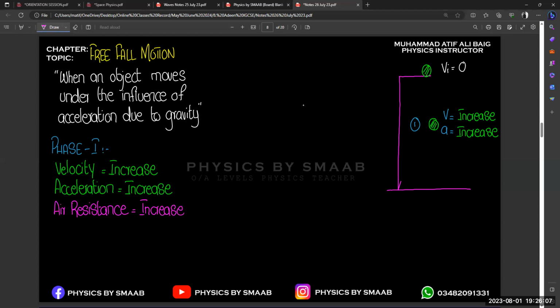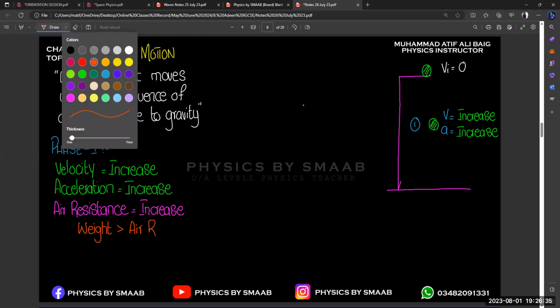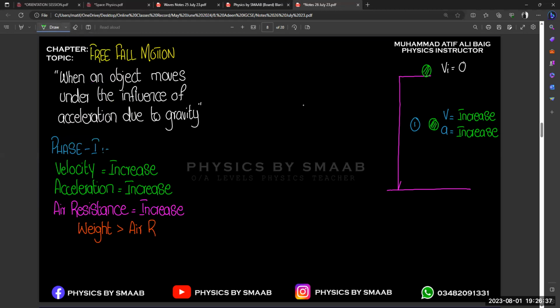and we know that weight remains the same because on a certain planet or certain surface your value of weight remains constant. Air resistance will increase to balance the weight. And one more thing that I need to mention over here, that at this phase your weight is greater than air resistance, right? Okay, that is our phase one. And let's suppose we consider the same ball after some interval, let's suppose at this point, so this will be our phase two.